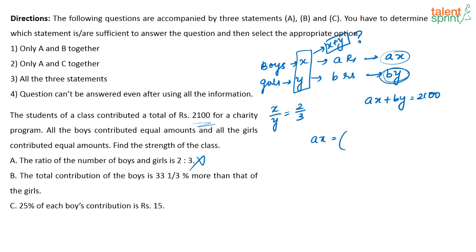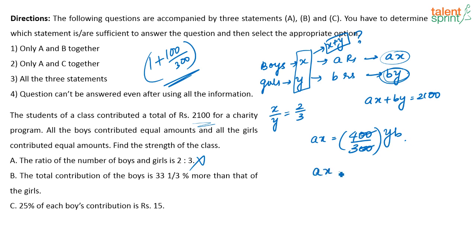And the total contribution of boys is 33 1/3% more than the contribution of girls. Or I can say AX is equal to 400/300 or 4/3 times YB, correct? See, 33 1/3% more than means 1 plus 100/300, correct? That is the percentage. So 400/300 times or 4/3 times YB.